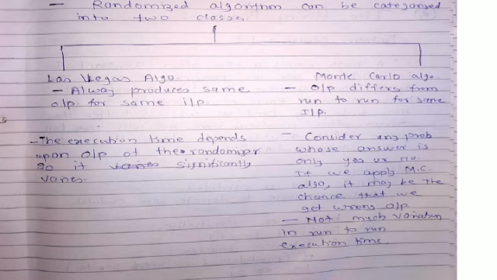There is not much variation in execution time from run to run. In the Las Vegas algorithm, we have already seen that execution time significantly varies, but in the Monte Carlo algorithm execution time does not vary much. That means if one input takes 5 seconds, another will also take 4.5 or 5.1 seconds. So execution time does not vary significantly in Monte Carlo, but in Las Vegas it significantly varies. That's all about randomized algorithm.